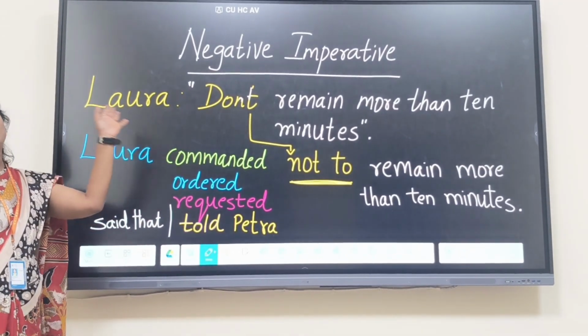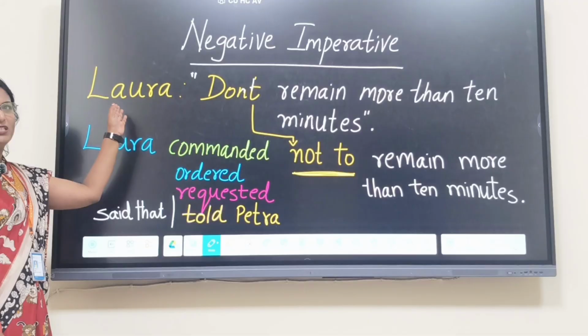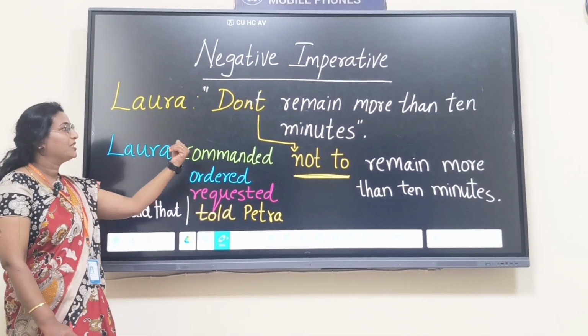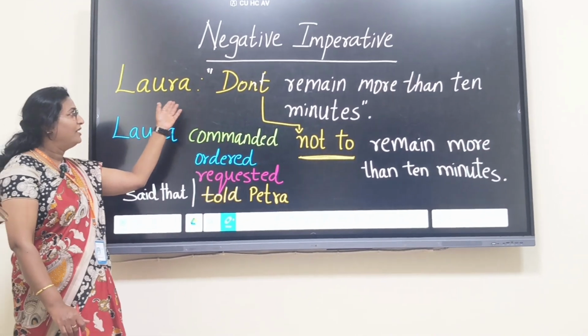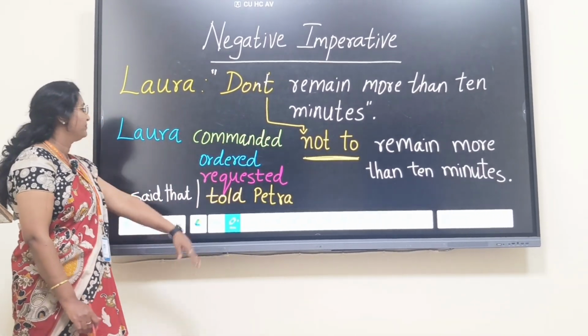Petra is desperate to meet her beloved, but Laura says she should not be late. She has to come back within 10 minutes. So she says, Laura, don't remain more than 10 minutes with your guard.